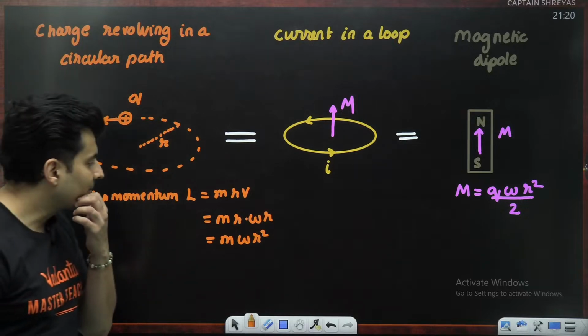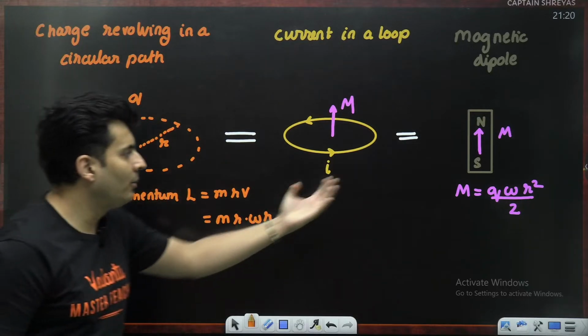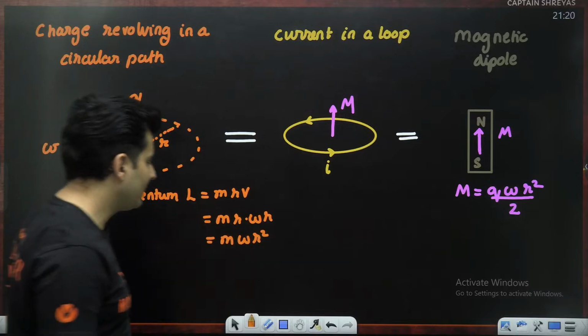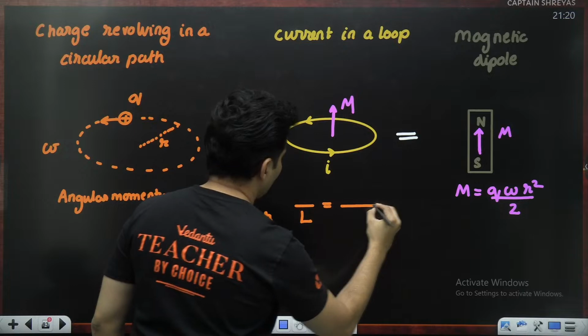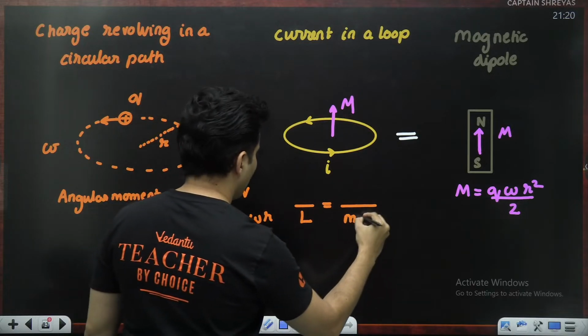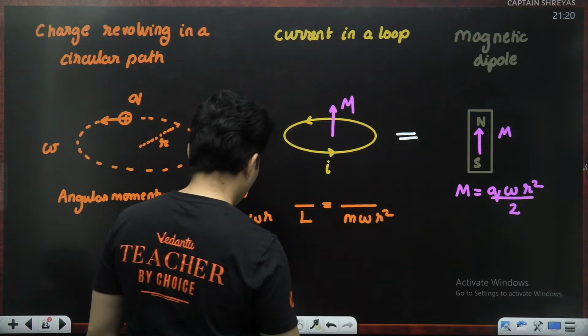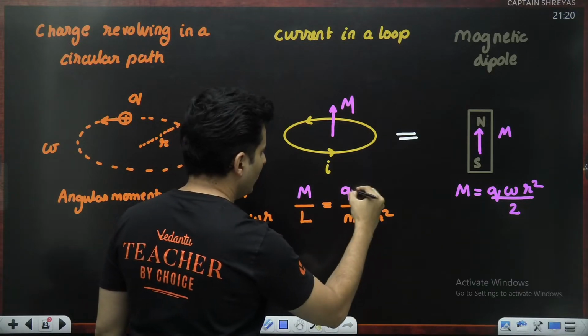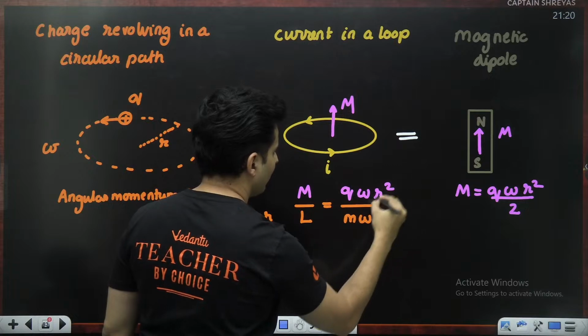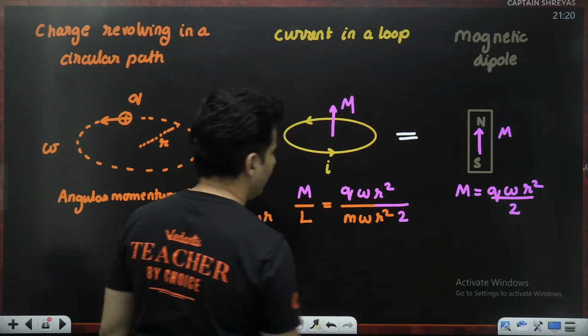Now I'll do one thing. I will divide the angular momentum and the magnetic moment, and I will see one magic happening. Angular momentum below, so I'll put m omega r square, and magnetic moment on the top, which has q omega and r square, obviously by 2 is also there.